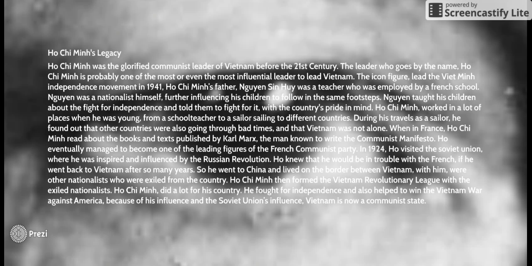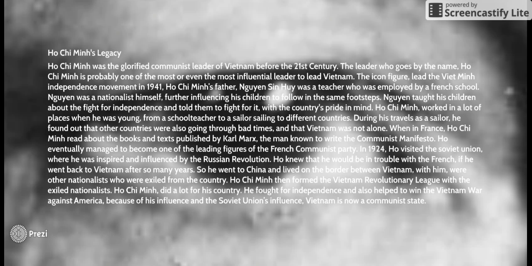During his travels as a sailor, he read various books and texts published by Karl Marx, the man known to write the Communist Manifesto. Ho eventually managed to become one of the leading figures of the French Communist Party in 1924. After that, Ho visited the Soviet Union, where he was inspired and influenced by the Russian Revolution. Ho knew that he was going to be in trouble with the French if he went back to Vietnam after so many years of being gone.